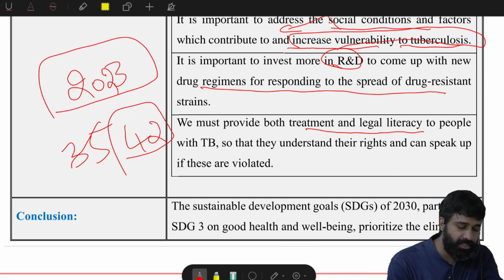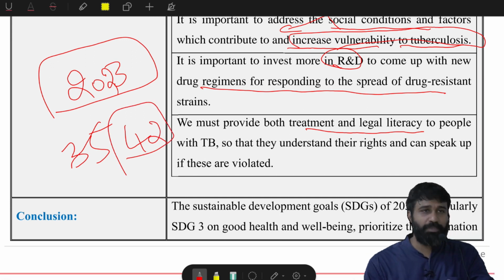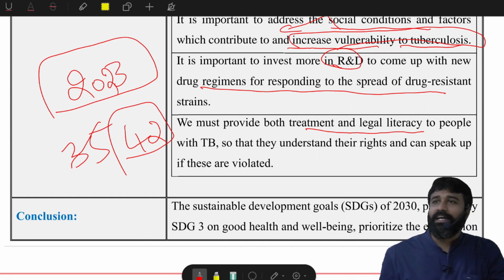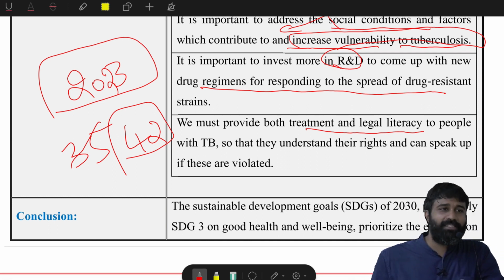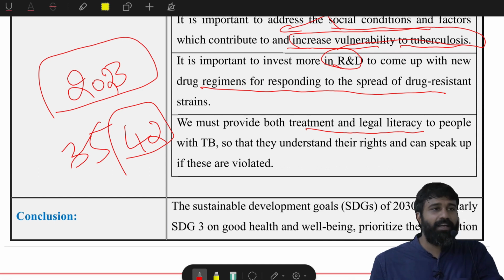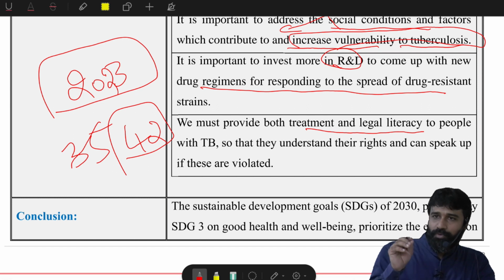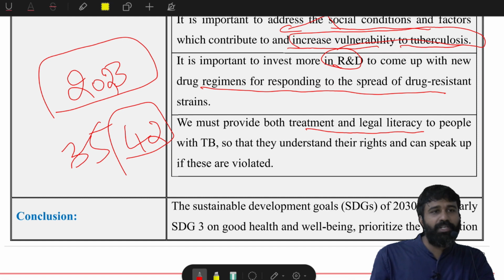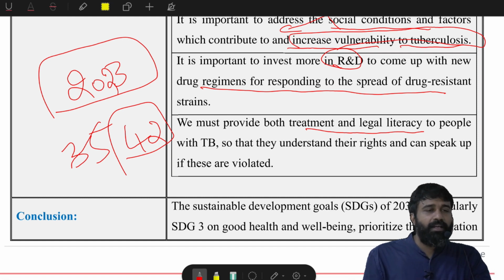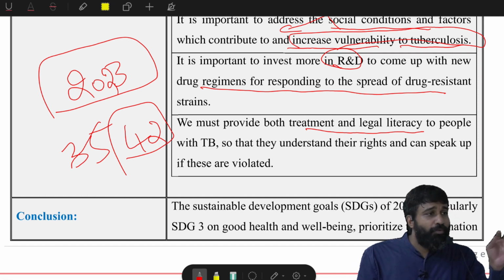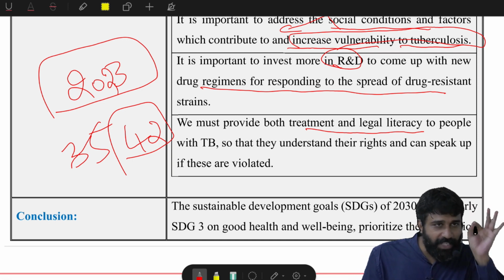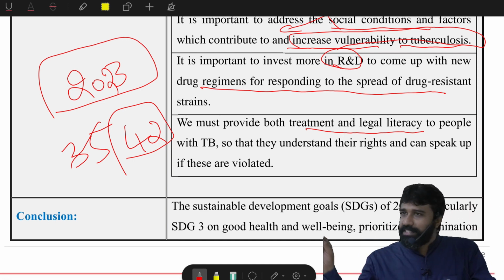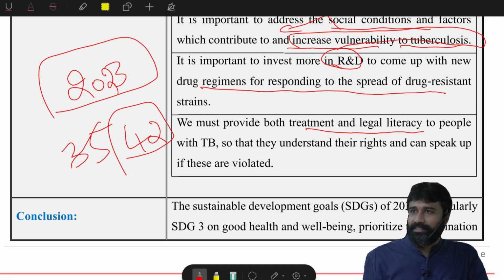42 questions it seems. There was no elimination option for the statement based questions. And each statement is giving you a new type of question there, because initially, if you are able to eliminate one statement, you will get the answer, or if you are able to include one statement, you will get the answer. Now, you need to know whether this option is true or false for each statement. If you don't know one statement, you will not get the answer.